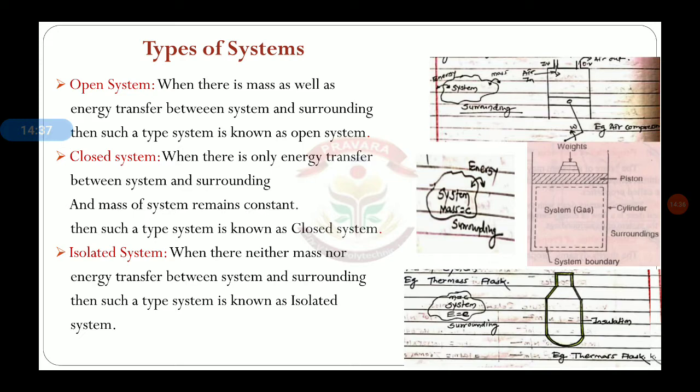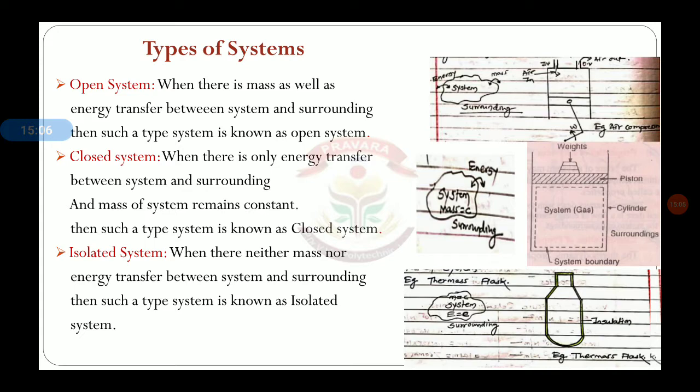Then if we see the practical example of a cylinder which is filled with gas, a load or weight is applied over the piston so that the inside pressure is kept constant. The cylinder walls are the boundary, and the complete cylinder is the system.